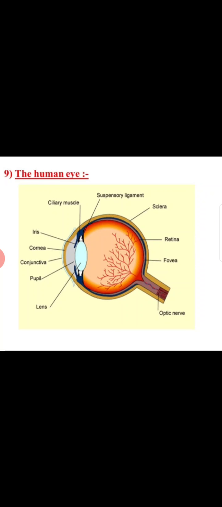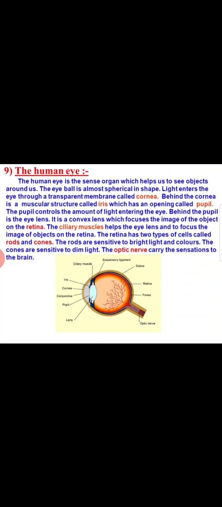The human eye. You can see the diagram. It is a structure of the human eye, which consists of various parts: ciliary muscles, iris, cornea, conjunctiva, pupil, lens, retina, fovea and optic nerves. The human eye is the sense organ which helps us to see objects around us. The eye wall is almost spherical in shape. Light enters the eye through a transparent membrane called cornea.